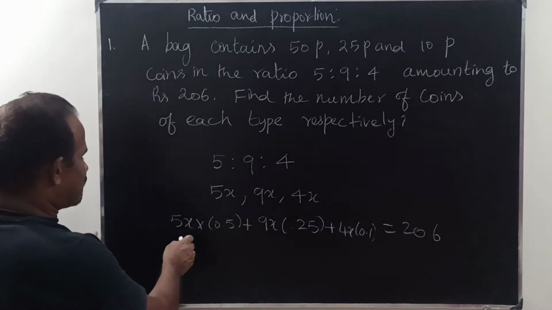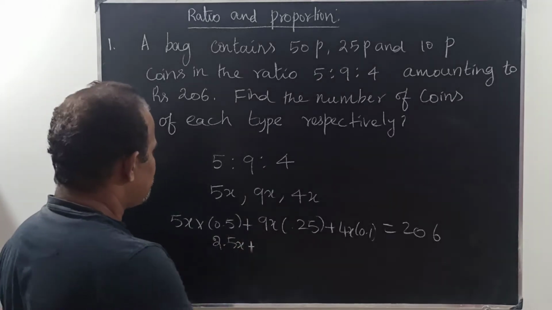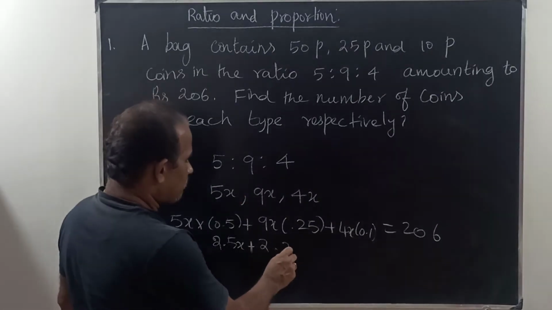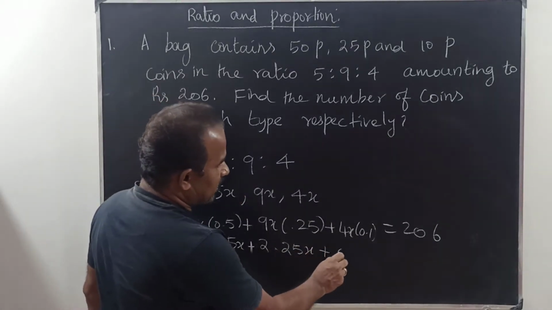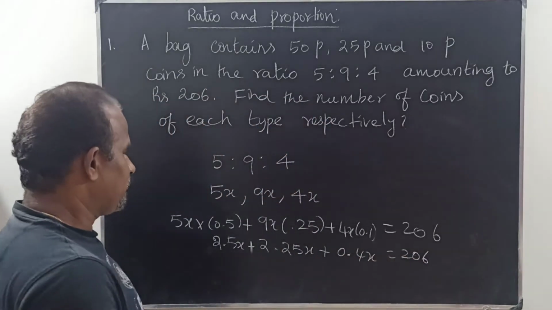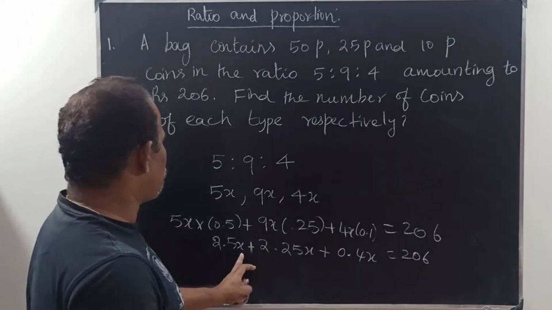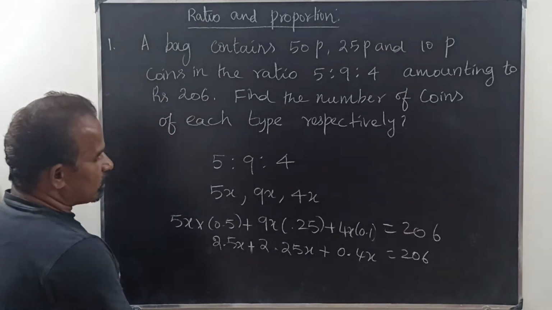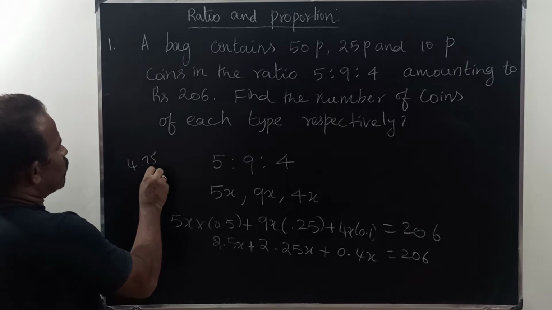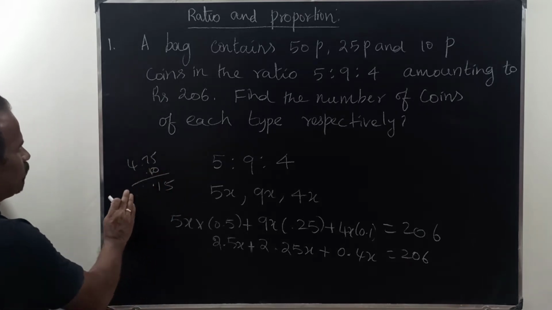So I can write 2.5x plus 2.25x plus 0.4x is equal to 206. So 2.5 plus 2.25 is 4.75, plus 0.4 gives 5.15.